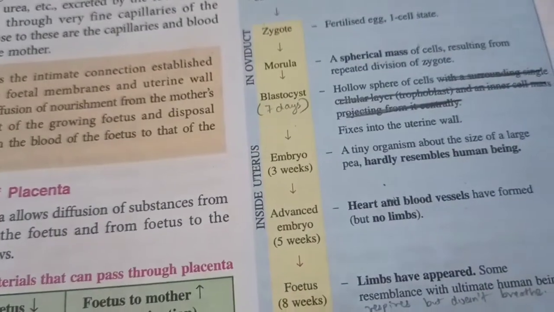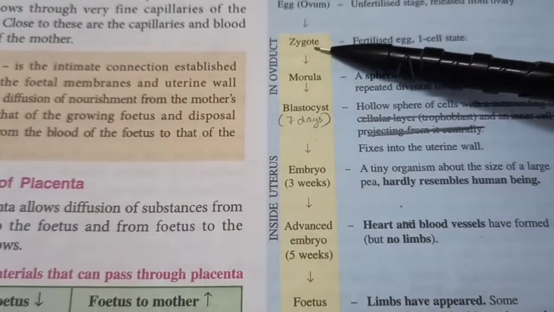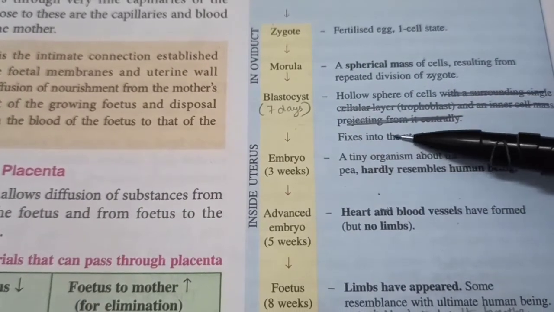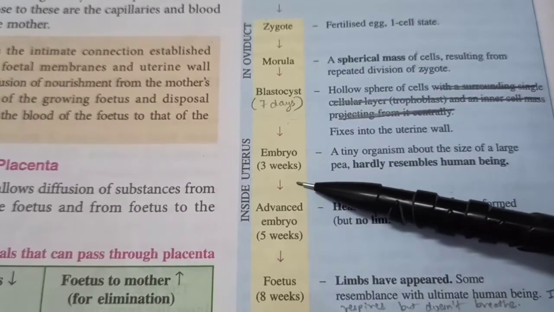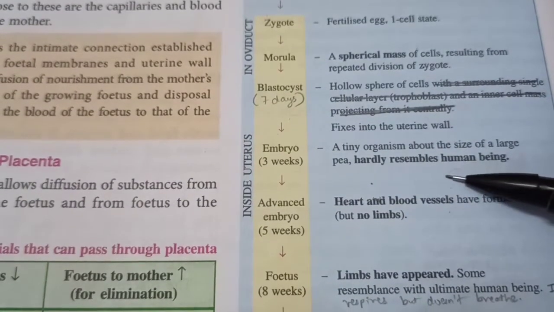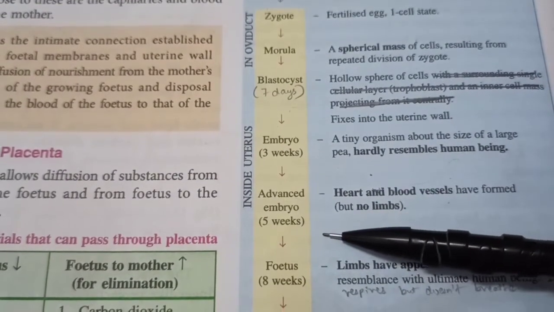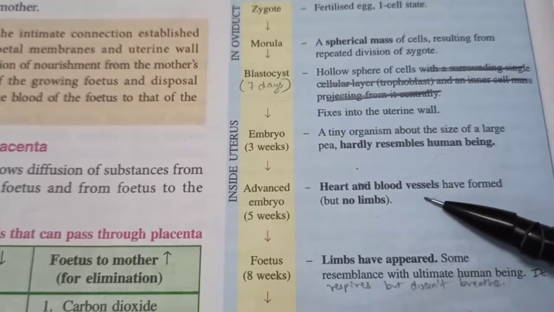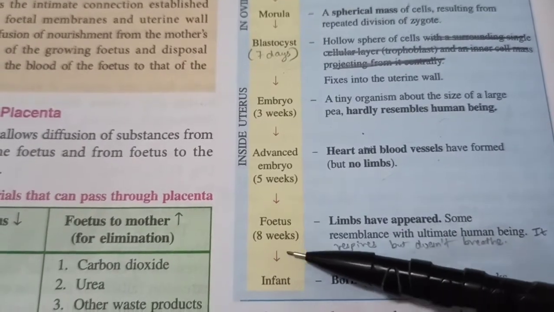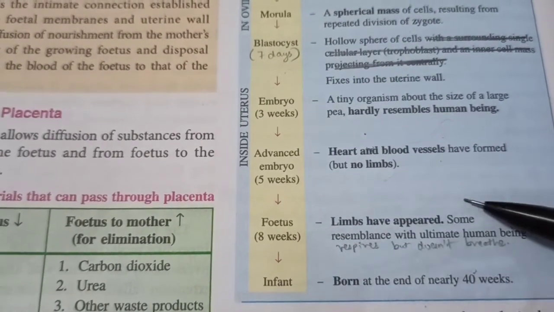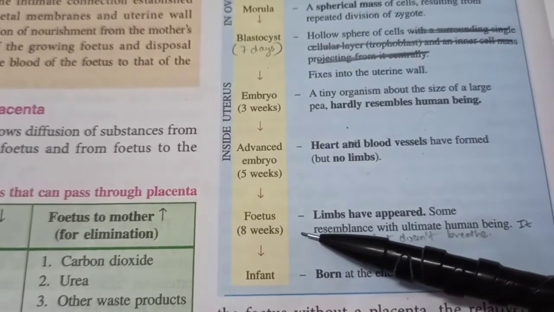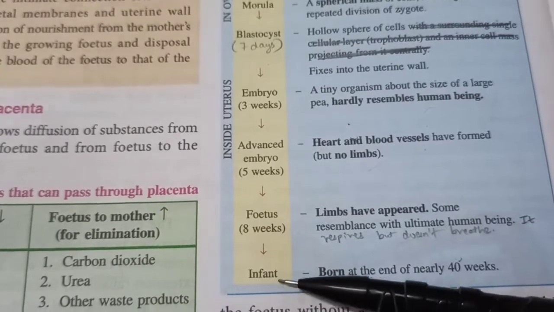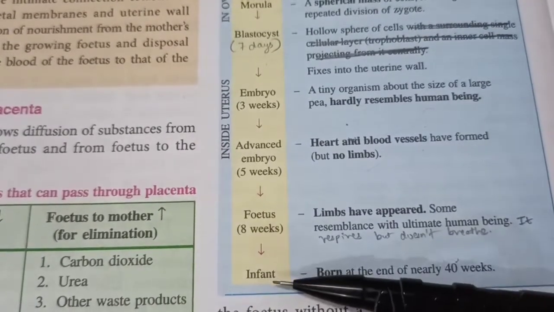Now this is a journey, the growth graph here. A zygote becomes a morula, and after 7 days it's called a blastocyst, which implants onto the uterine wall. The embryo is 3 weeks old and hardly resembles a human being, but at 5 weeks it may start looking like a human because it has the heart and blood vessels now of its own. Then at 8 weeks, finally we call it a fetus. It has limbs, and now it's clearly a human being, and it respires but doesn't breathe, which I just explained. And now till 8 or 9 months it will stay in, and then it's called an infant.